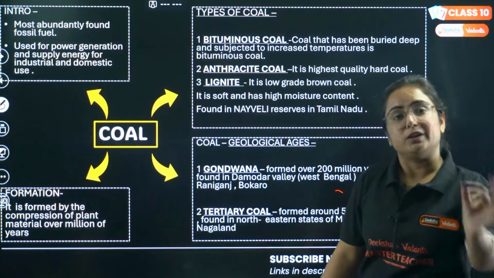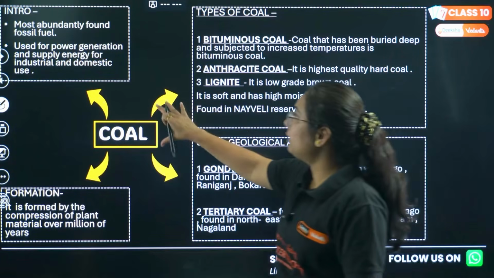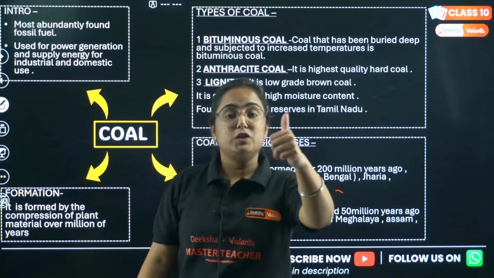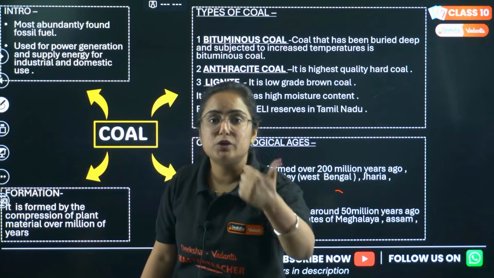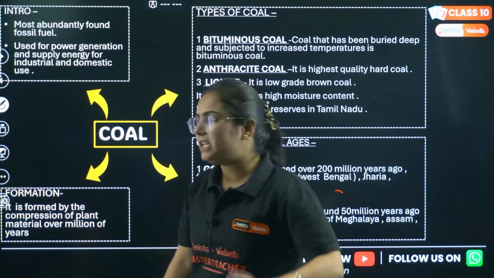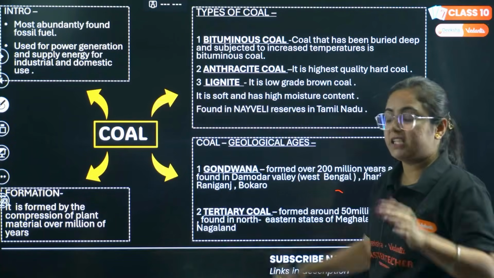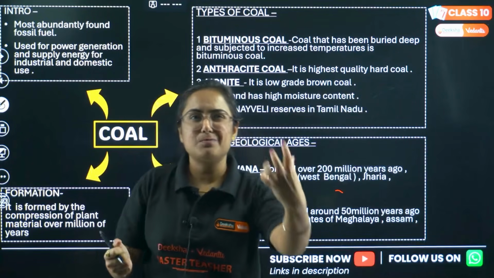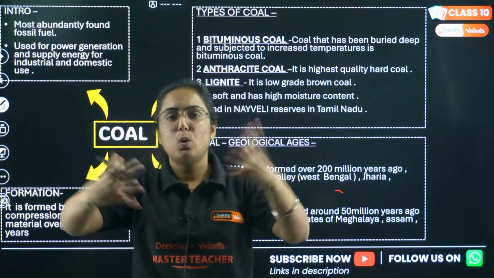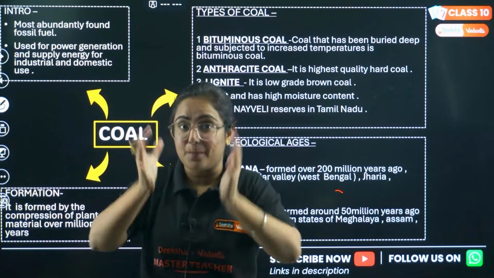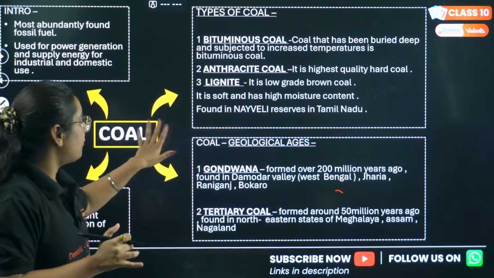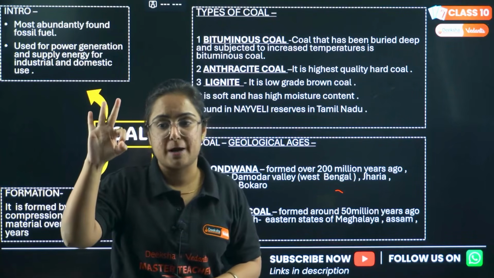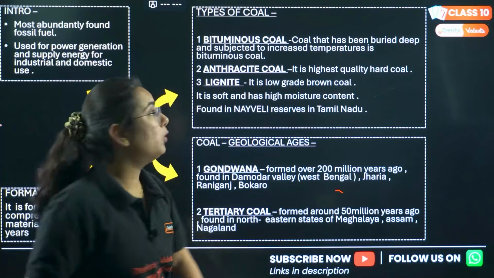We will start with coal. Talking about coal, it is the most abundantly found fossil fuel. It is used for electricity, power generation, heat and many more works in our daily life. It is basically formed out of the compression of plant materials and fossil remains over millions of years. When they get compressed, it leads to the formation of what? Coal. Do you know there are 3 types of coal found in India?